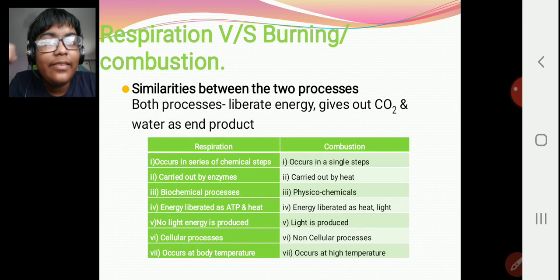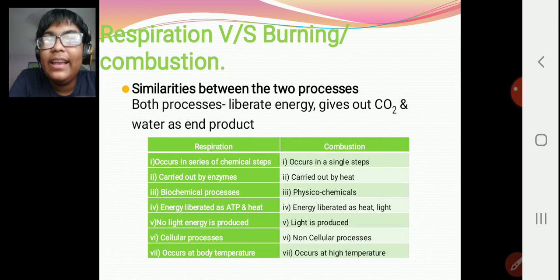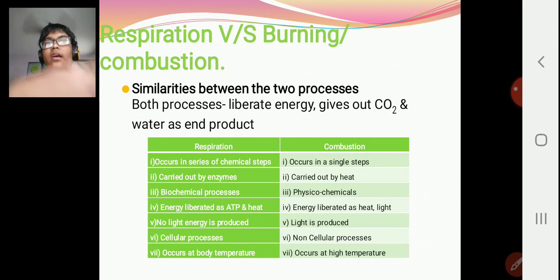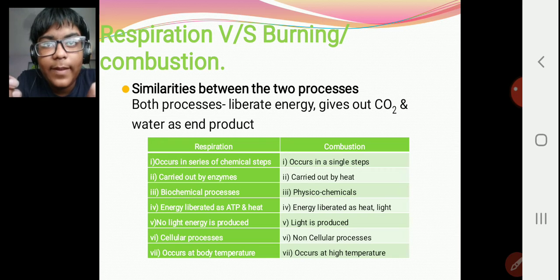Now, energy is liberated in the form of heat and adenosine triphosphate in respiration, but in combustion it is liberated as heat and light. When something is burned, we can see a lot of light, and we can also feel heat. No light is produced in respiration, whereas light is produced in combustion.